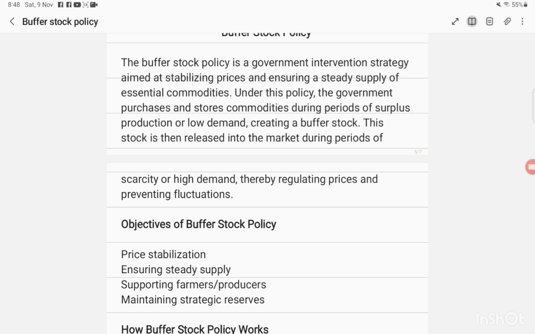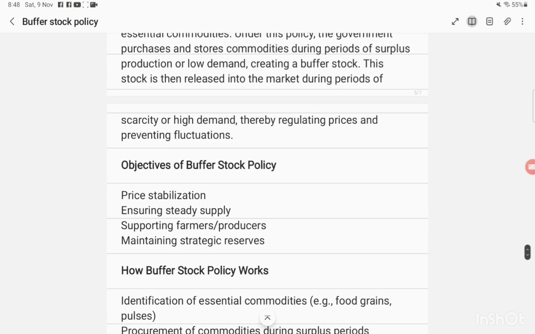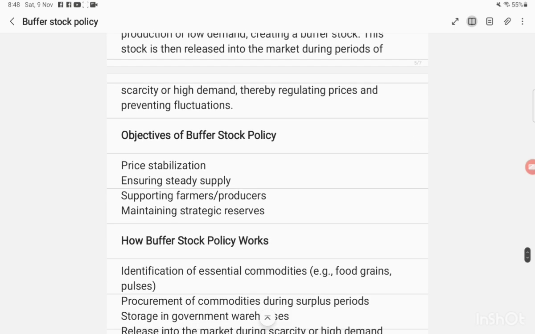Actually, in this topic of buffer stock, the government is using both maximum and minimum pricing policy in different time periods to stabilize the prices of the commodities which are necessities and weather dependent. Now, what are the objectives of buffer stock? Price stabilization, ensuring steady supply, supporting farmers and producers, maintaining strategic reserves.